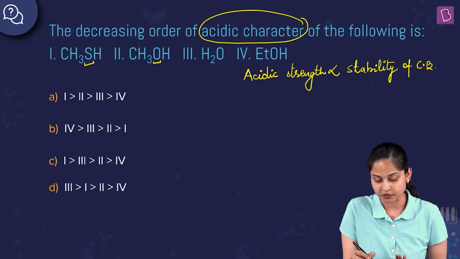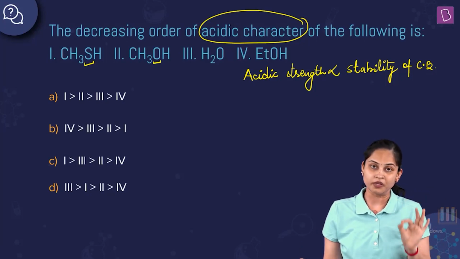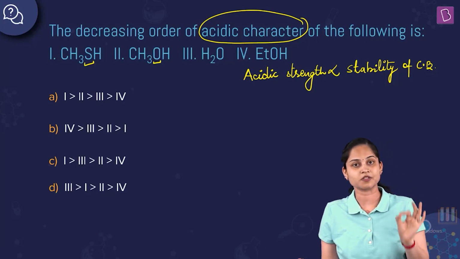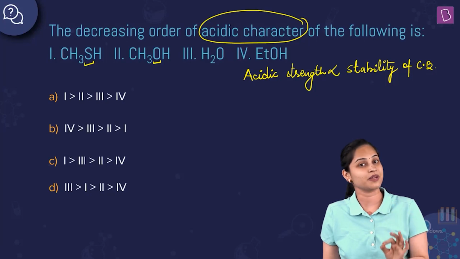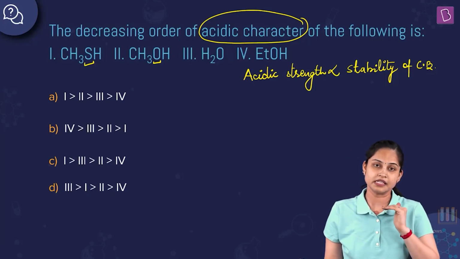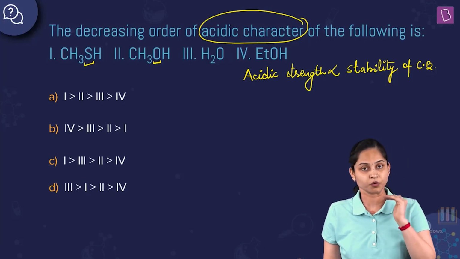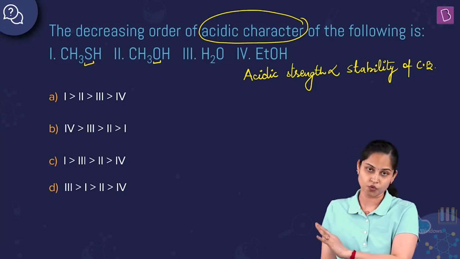The S-H bond is also weaker in comparison to the O-H bond. So there is easy release of proton from thiols in comparison to CH3OH.